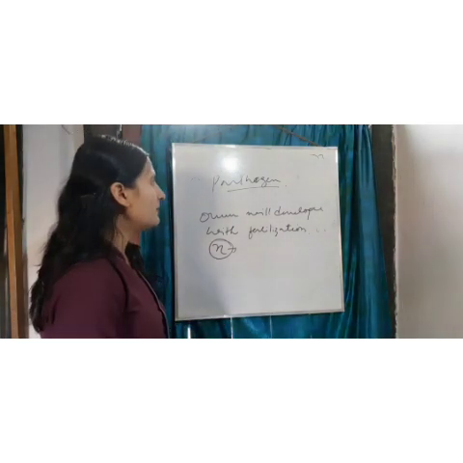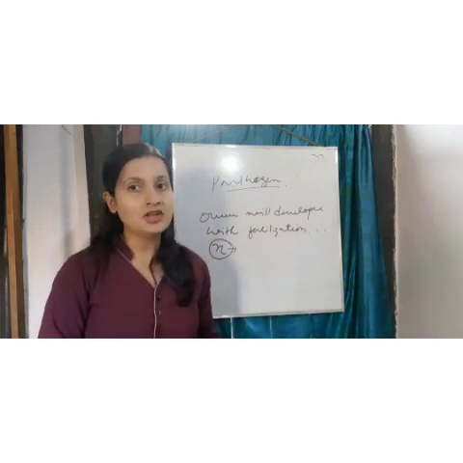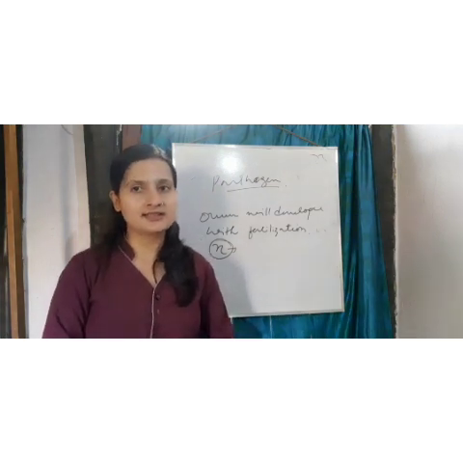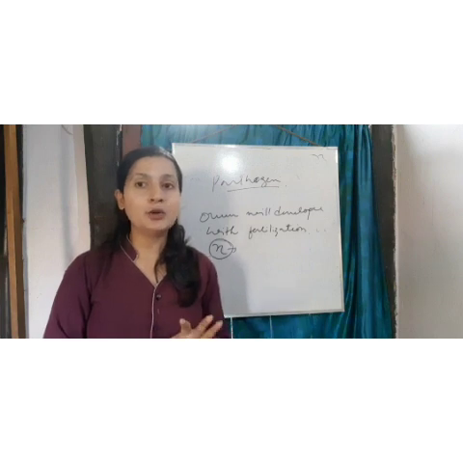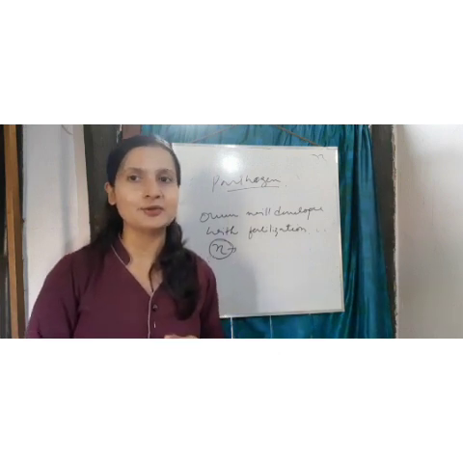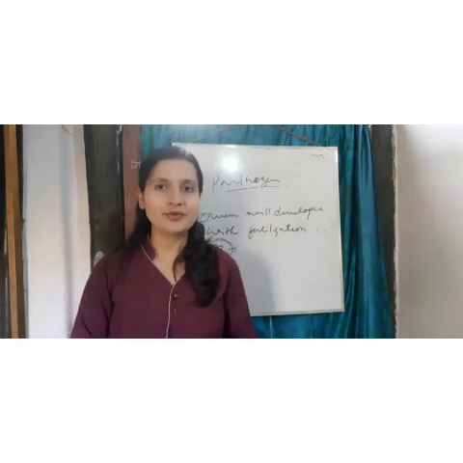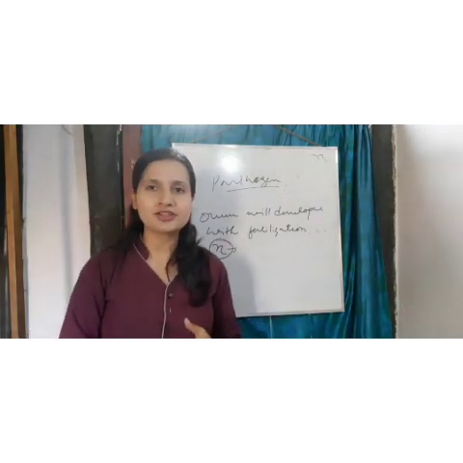A few examples of parthenogenesis: it is seen in insects, then in lizards, and in honeybees. If you check how honeybees reproduce, there you will know. And it is very interesting also. So we will discuss this on some other day. All right, so I hope it is clear to you what asexual reproduction is.